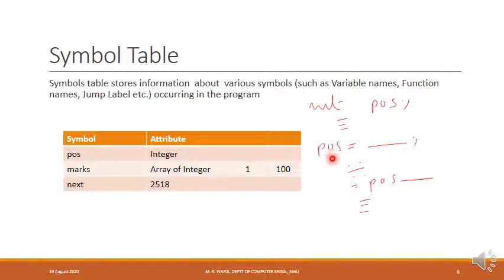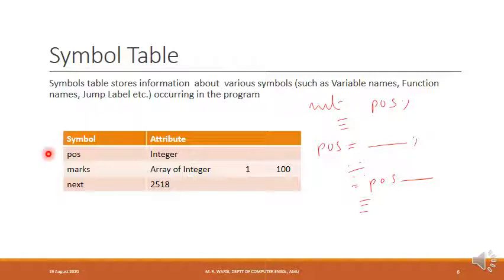Later on, when in statements I refer to this variable, I need to know what is the type of the variable pos. So I go to the symbol table and retrieve this information from the symbol table. So this is the purpose of the symbol table and why it is needed. The symbol table stores information about various symbols, and what information will be associated with the symbol depends upon the type of the symbol.